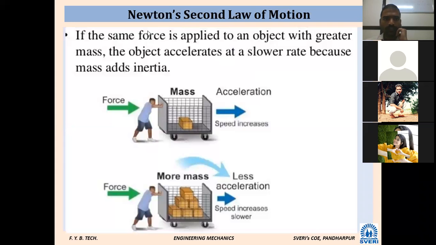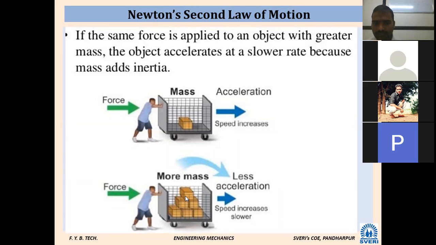As per Newton's second law of motion, if a force is applied to an object with a greater mass, the object accelerates at a slower rate because its mass adds to the inertia. See what it tells. Now look, this is a cage, and there is an object in it. Its mass is a smaller quantity. When you apply force, its acceleration will increase, its speed increases. Smaller mass gives greater acceleration. Now look at the second figure: is its mass more or less?